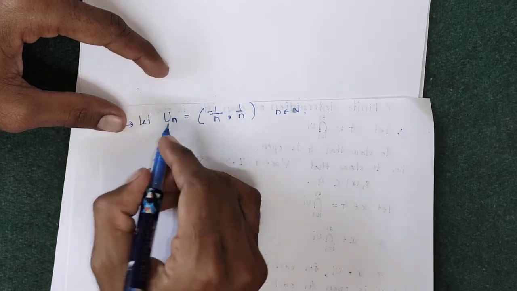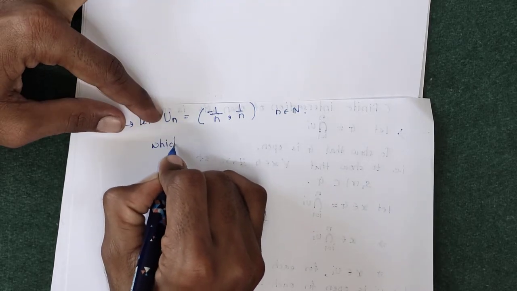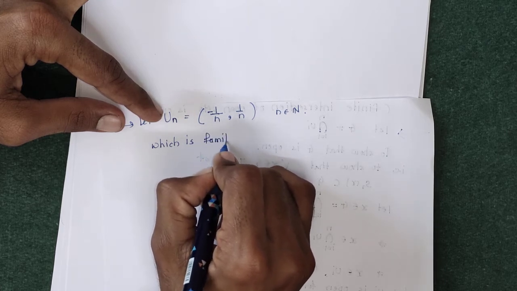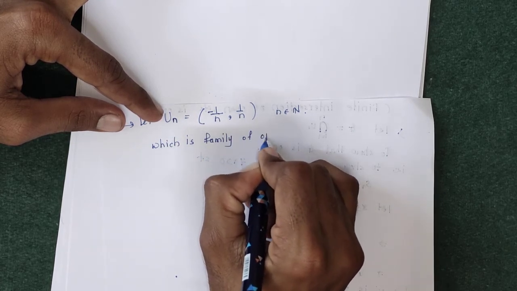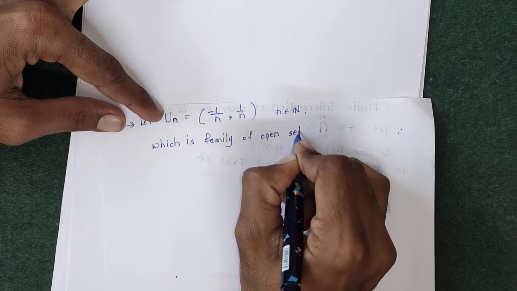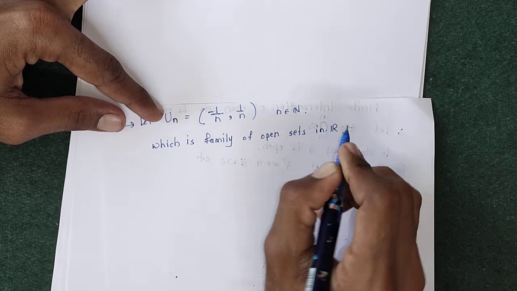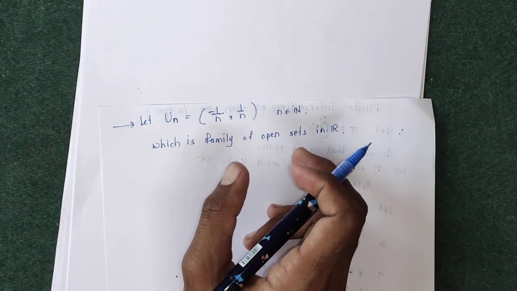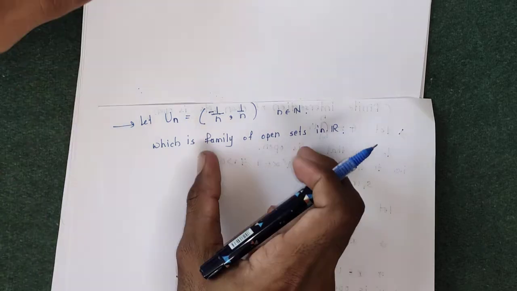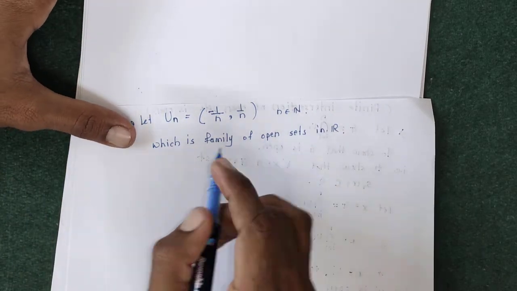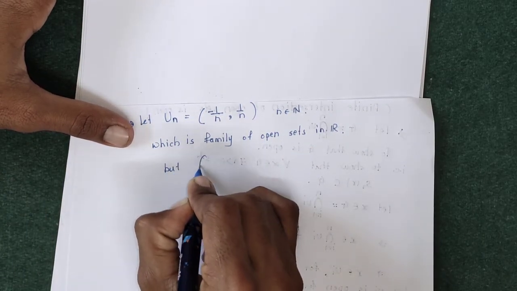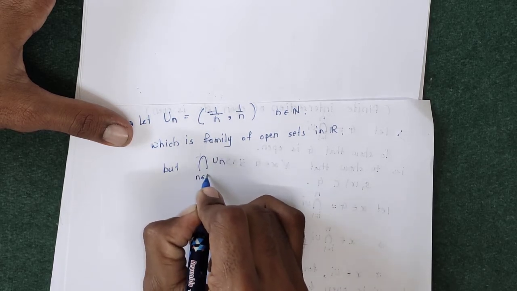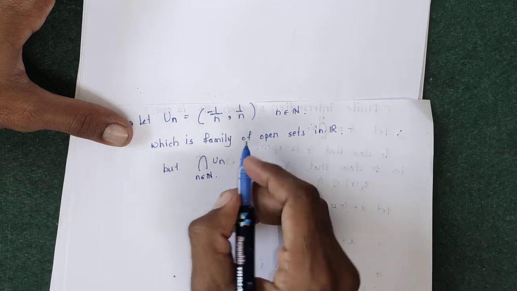So this is the family of open sets in R. Since Un is an open interval and an open interval is open in R, therefore this is a family of open sets in R. But consider the intersection of all this family, intersection over n belonging to the natural numbers. This is the arbitrary intersection of open sets.